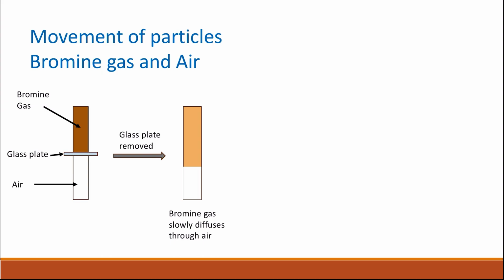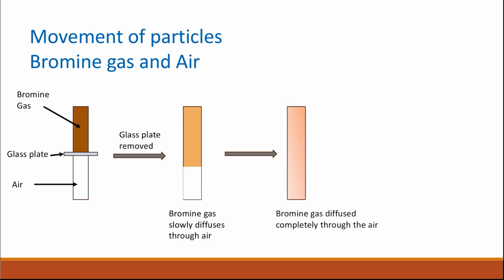slowly diffuse through the air, and if you leave it a little bit more you will find that the bromine gas has diffused completely through the air, where the whole two glass tubes attached to each other will have the exact same color and distribution of the bromine and air.